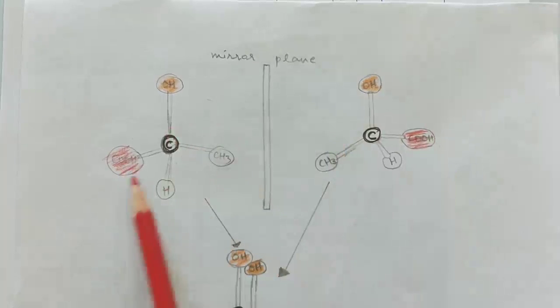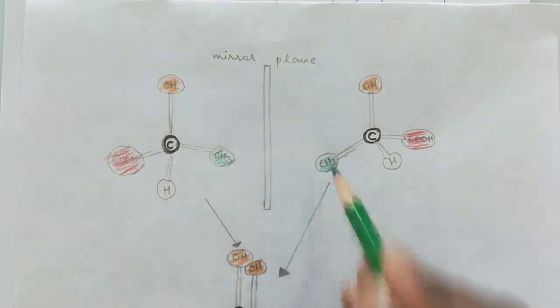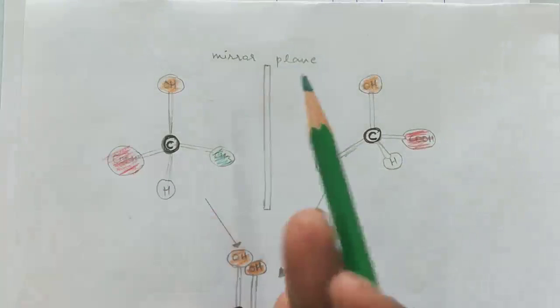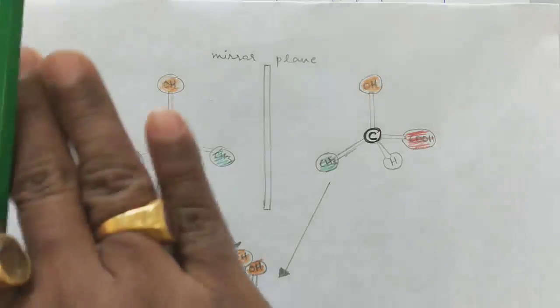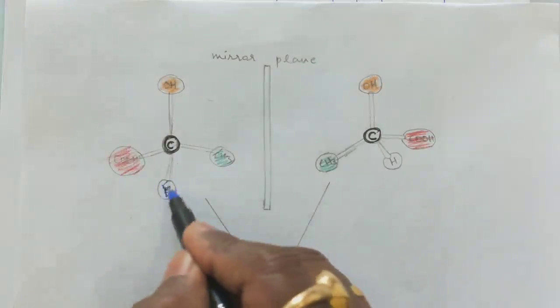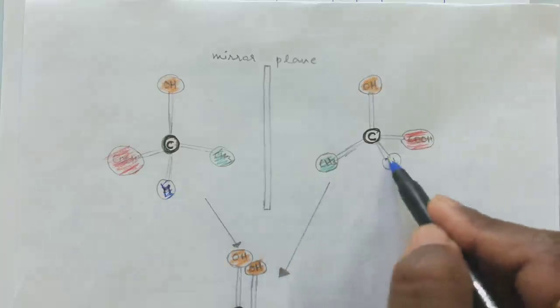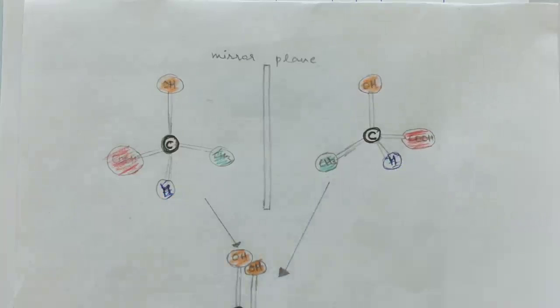COH goes here, CH3 will come here. This is CH3, so this is reflected. So in the mirror image, you may find that the molecule is reflected by 180 degrees. And this is hydrogen, this is hydrogen, and this is hydrogen. Hydrogen goes here, right? So how to check the superimposability?